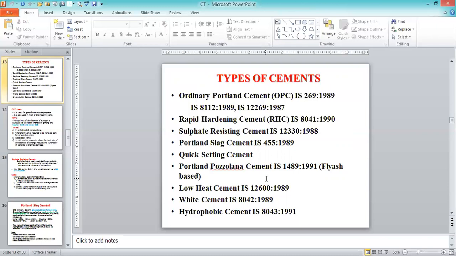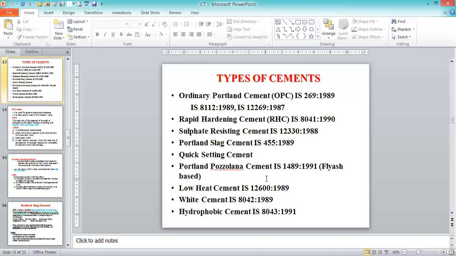Next is rapid hardening cement, called RHC, IS 8041-1990. Sulfate resisting cement, IS 12330-1988. Portland slag cement, IS 455-1989. Quick setting cement: till now we don't have codal provisions for it. Portland Pozzolana cement, IS 1489-1991, fly ash based. Low heat cement, IS 12600-1989. White cement, IS 8042-1989. Hydrophobic cement, IS 8043-1991.